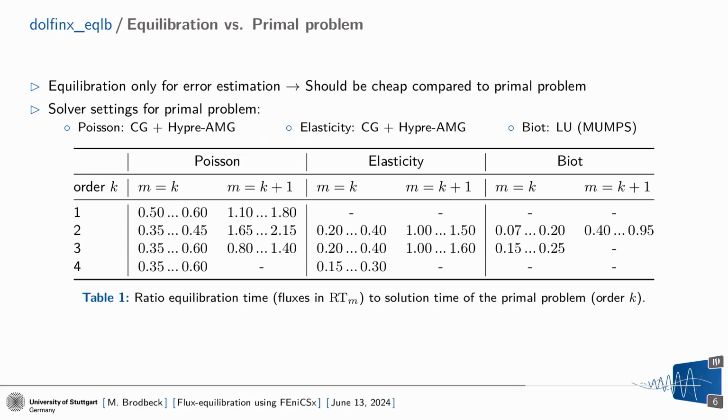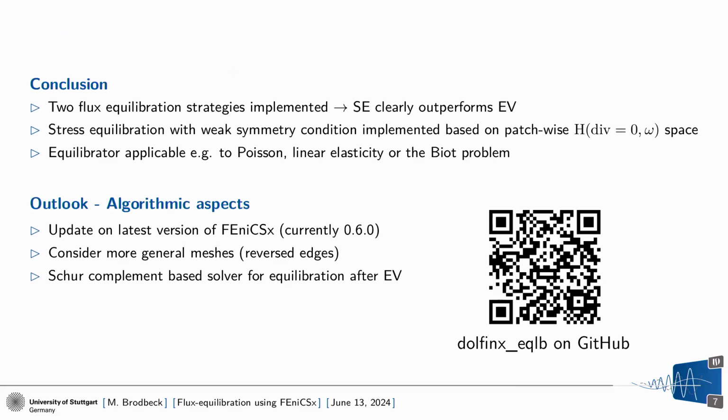In order to wrap up, because I think I'm nearly at the end of time, we have implemented 2 equilibration strategies. The semi-explicit version is, as we have expected, the more efficient one. We also have the stress equilibration with the weak symmetry condition at hand. So now we have the estimates based on these equilibrated fluxes, which were the motivation why we implemented that. So we're now in a position that we can apply that to Poisson, linear elasticity or a Biot problem, or respectively related problems.